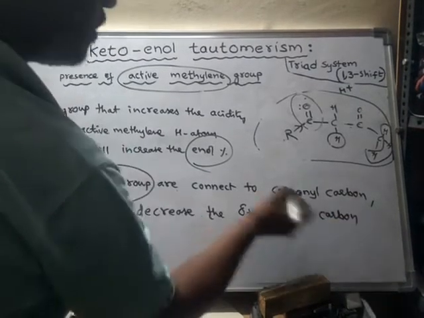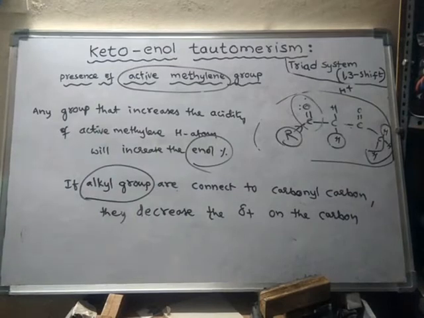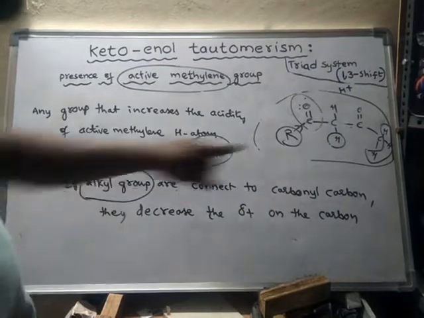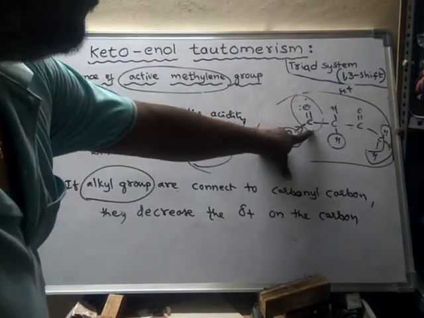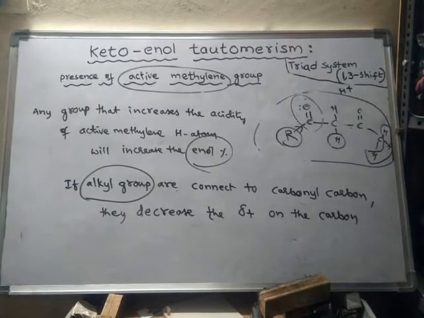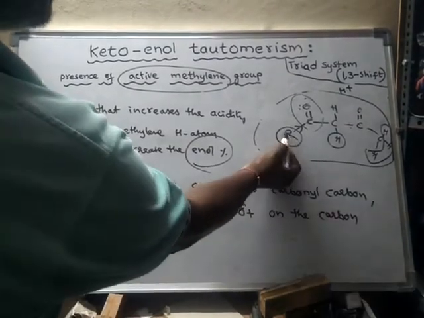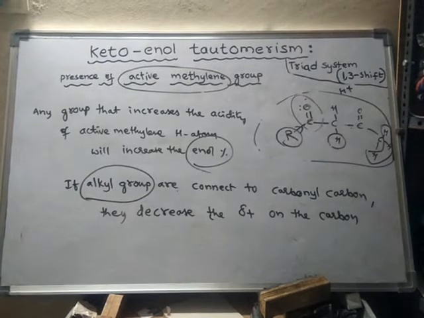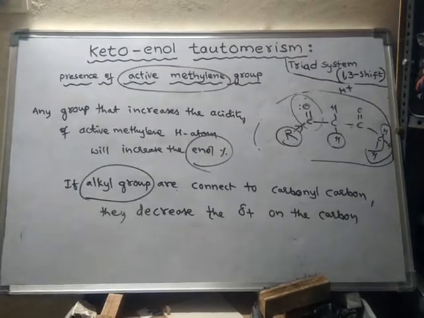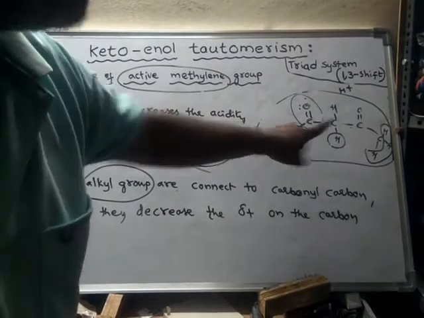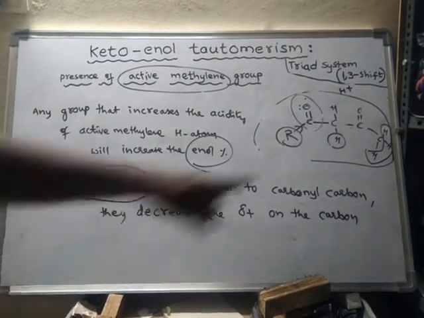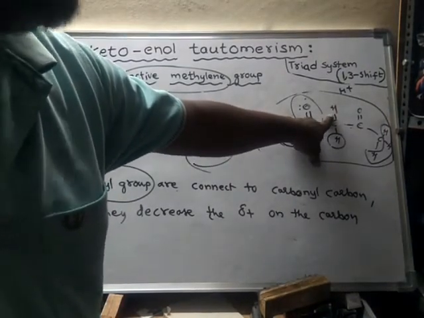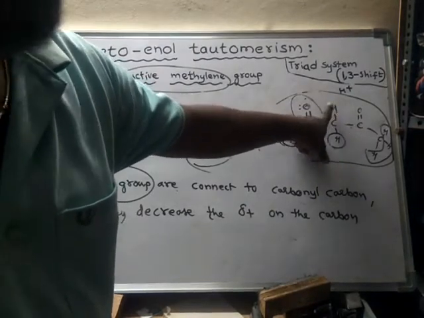Why do they decrease it? Because the specialty of alkyl groups is that they release electrons to this carbon atom. When they release electrons to this carbon atom, the positive charge on the carbon decreases. Whenever the positive charge on the carbon decreases, it immediately affects this hydrogen, and this hydrogen becomes a lazy hydrogen.